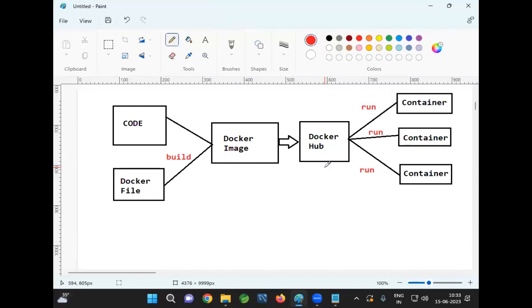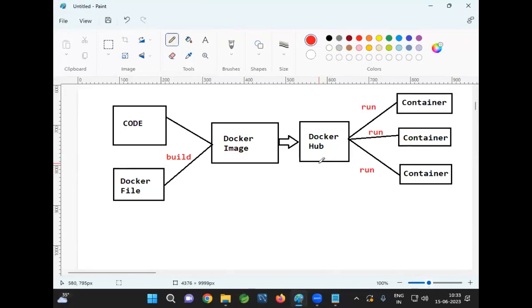I just need to download the Docker image and run it. Do I need to install Java on 1,000 machines? Not required, because I am using Docker. Docker is a containerization software. Docker will take care of all the dependencies required for our application execution. Are you clear with my point?